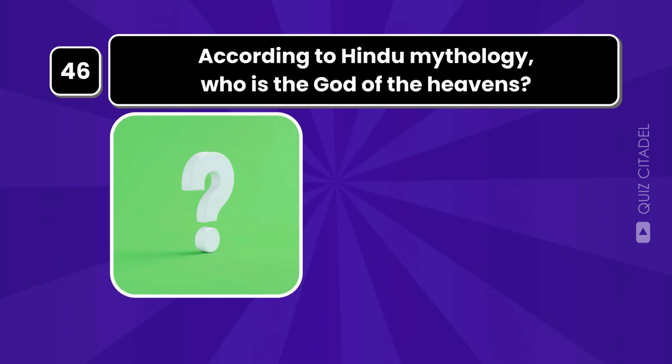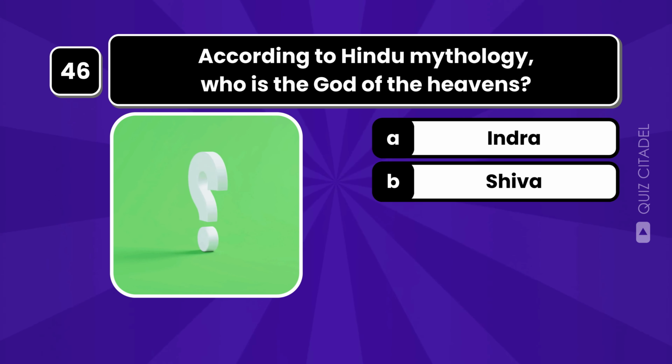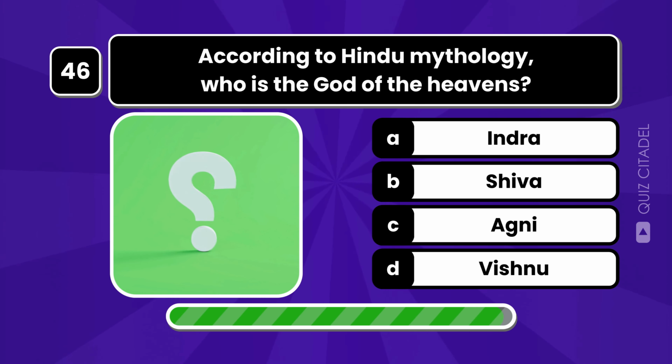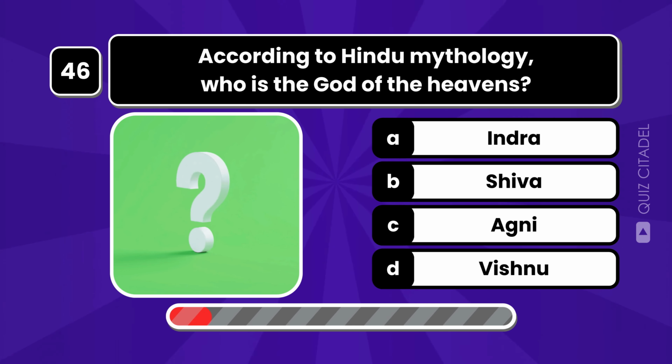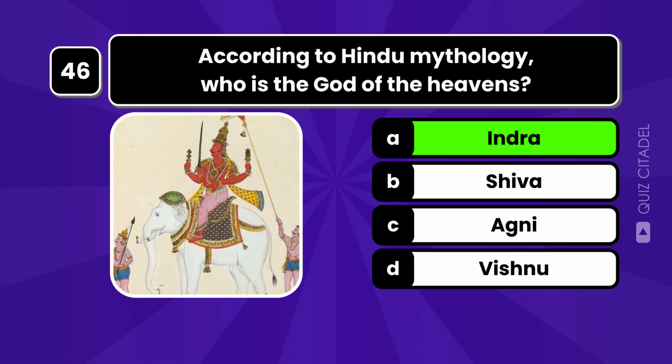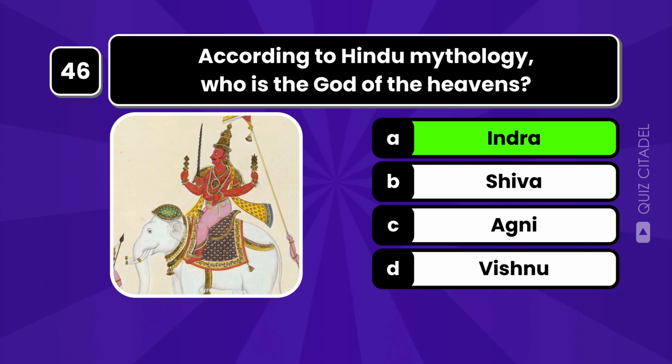According to Hindu mythology, who is the god of the heavens? According to Hindu mythology, Indra is the king of the Devas and ruler of the heavens.